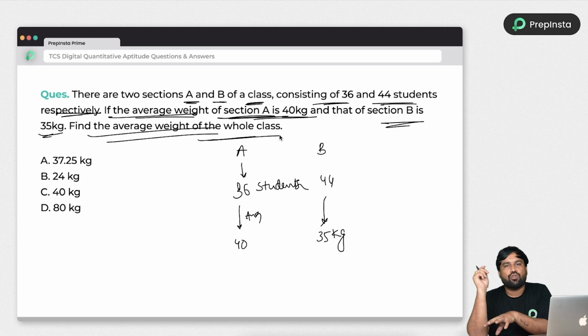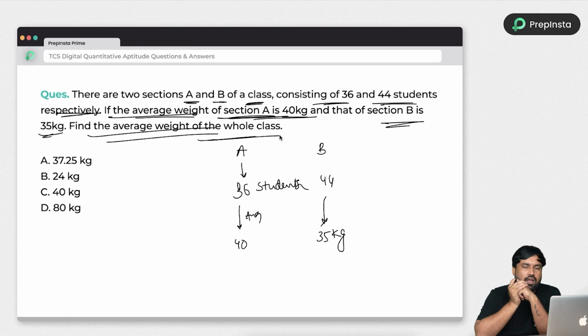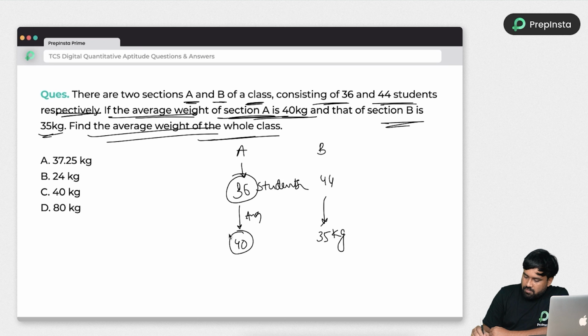This is a direct question from TCS Digital last year. Actually, TCS would like to test your problem solving skills. Problem solving skills is nothing but not your formulas and shortcuts, it is the way of your thinking. So for example, 36 people having an average of 40 means I can say the sum is 36 into 40.